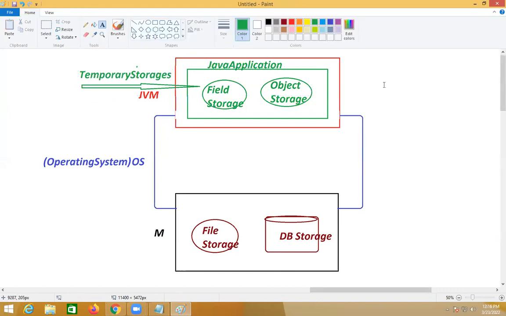When the application execution completed, JVM shuts down. When the JVM shuts down, whatever memories are available will be destroyed. So object storage and field storage are temporary storages, and these are permanent storages.